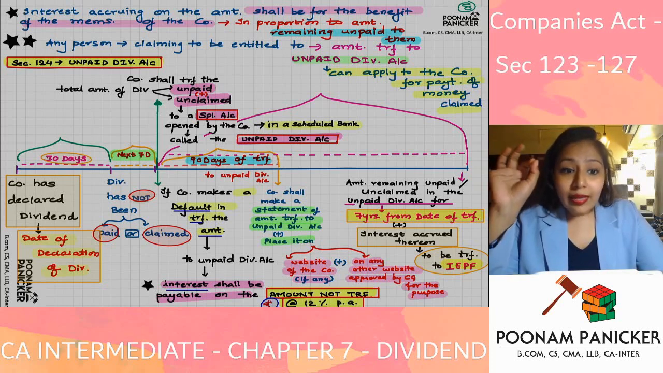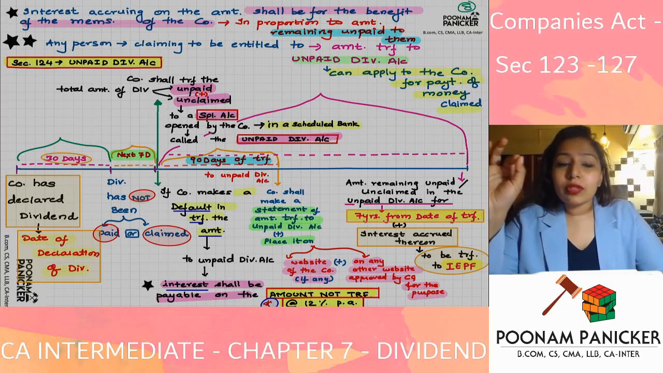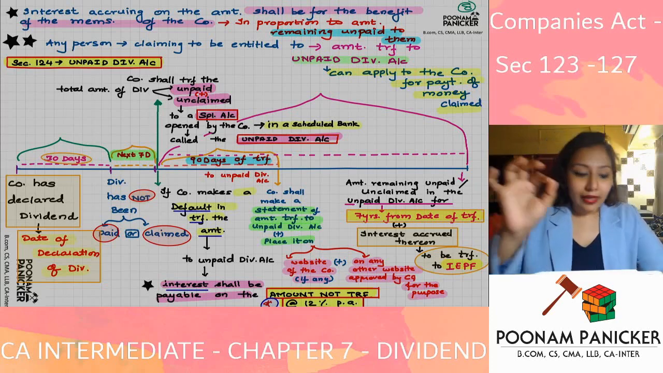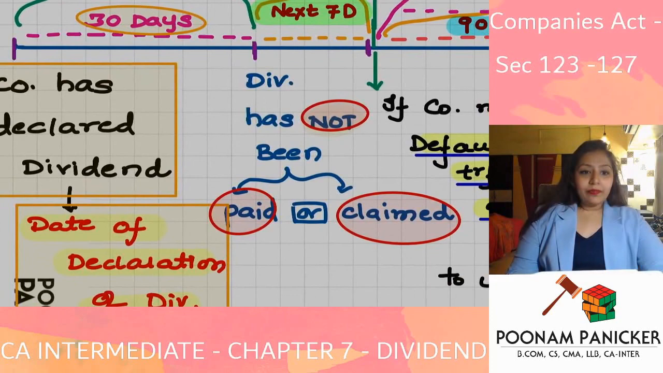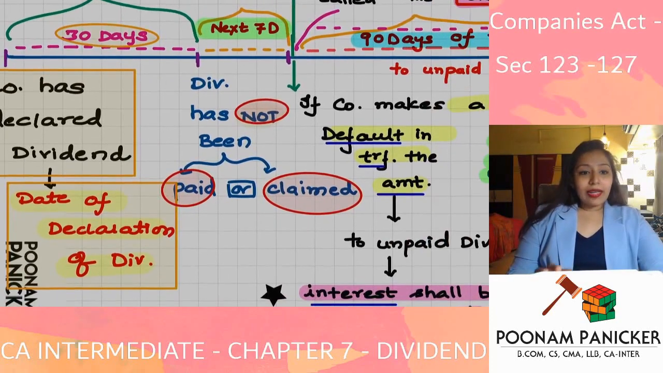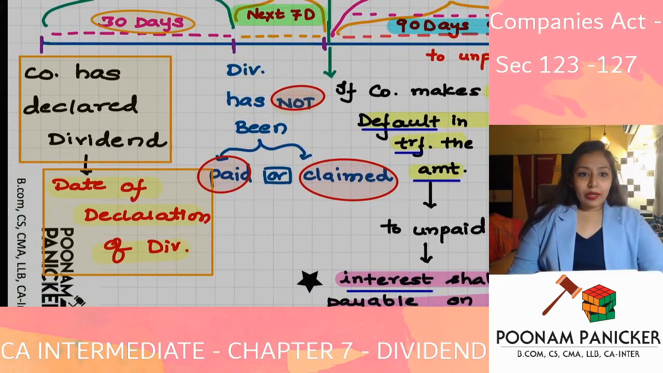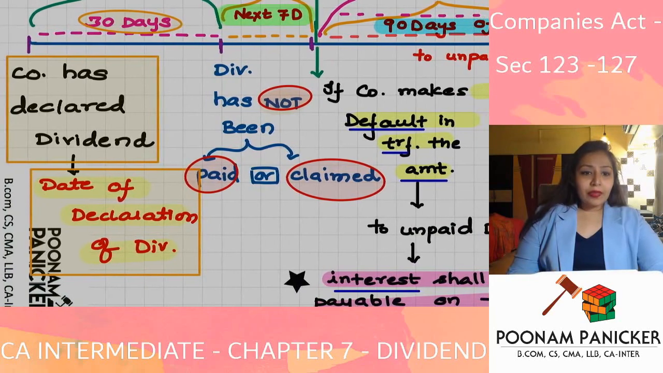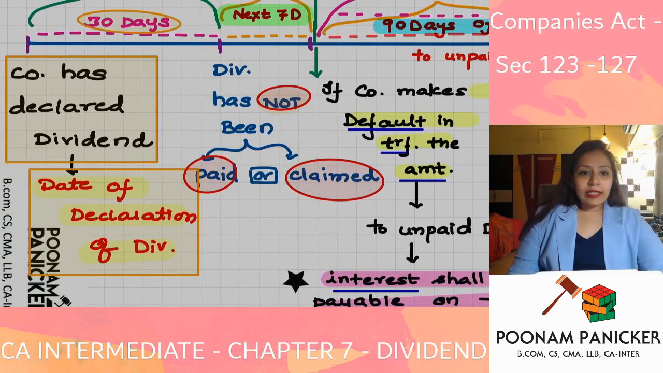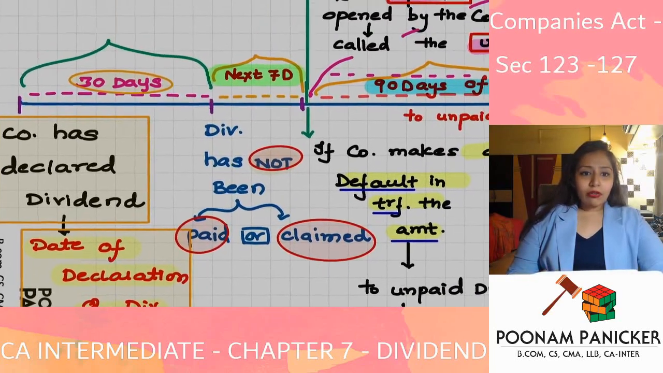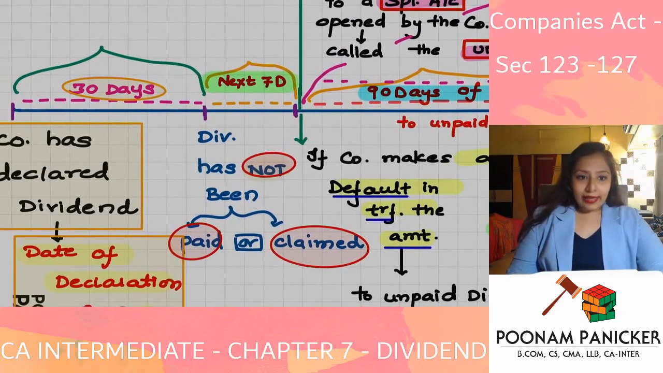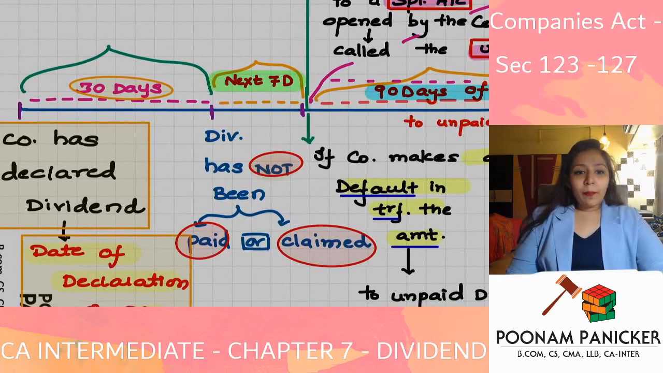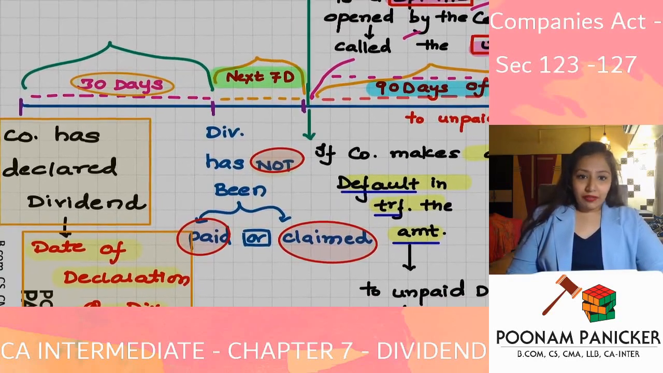The time given for the distribution of this money by the company is a period of 30 days from declaration. So after the company has declared dividend, from the date of declaration of dividend, the company has a period of 30 days for the purposes of distributing the dividend.